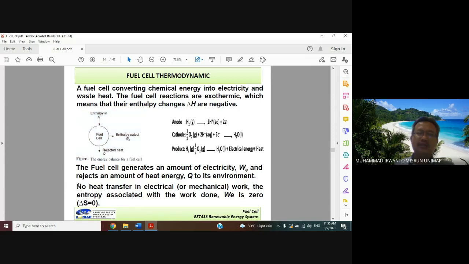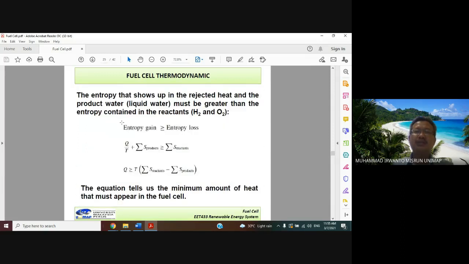So we can mention here that there is no heat transfer in electrical or mechanical work. The entropy associated with the work done, WE, is 0. Here, delta S is equal to 0, meaning no heat, no entropy. So this condition that I mentioned before: entropy gain is higher than or equal to entropy losses.